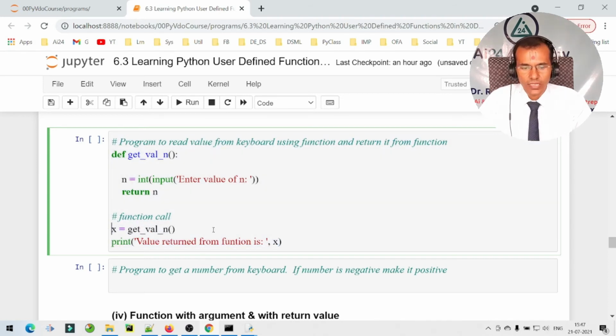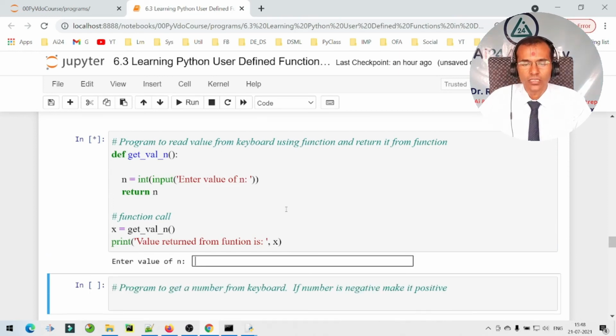First of all, this statement is executed, that is x is equal to get_val_n. Then it will directly jump to the function call over here, and here we are not passing anything. It will perform this operation, that is, it will read the value of n from the keyboard and then return that value. Then that value is returned over here and is assigned to x, and then we are printing the value.